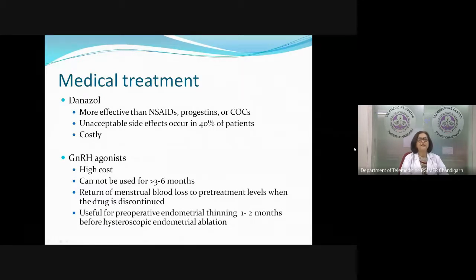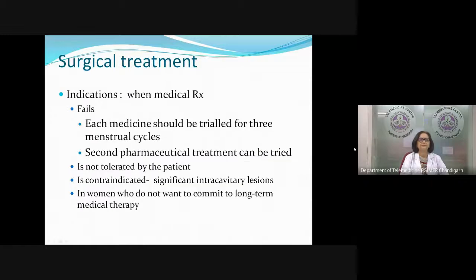The only place where it is useful is if you're planning an endometrial ablation procedure, then we can use it to thin the endometrial lining. For preoperative thinning, it is a good option. Medical treatments are the first line of treatment in these patients.